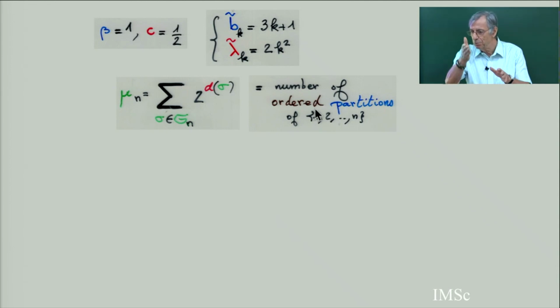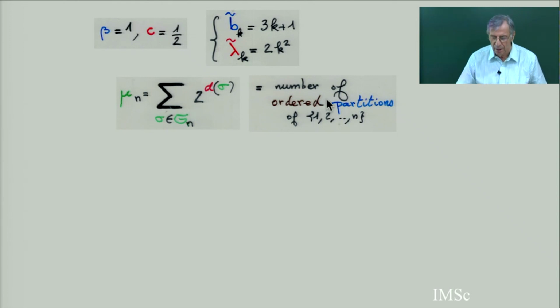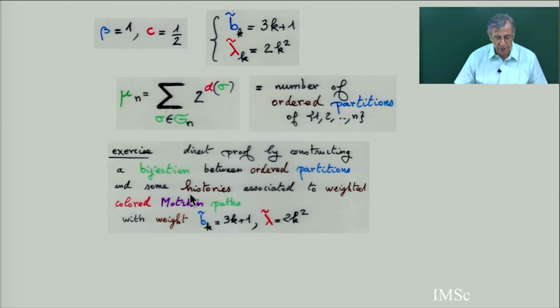Again, you put some block, you have to put some color. This was an exercise to show that this is the same as the number of partitions, but there was an exercise to give a direct proof of a bijection between ordered partitions and some histories associated to this weight. So you can say, but maybe this history is larger than the Laguerre. Laguerre is 2k plus 1. Here it is 3k plus 1.